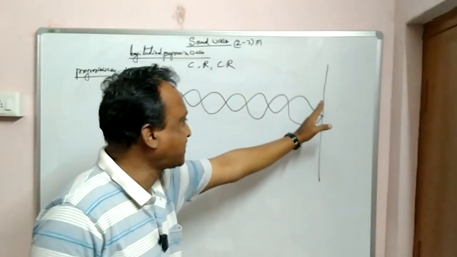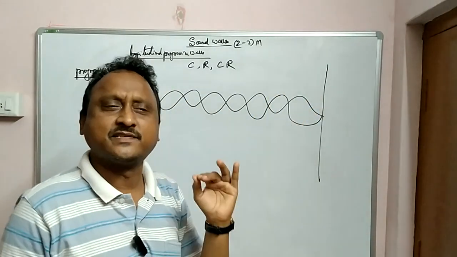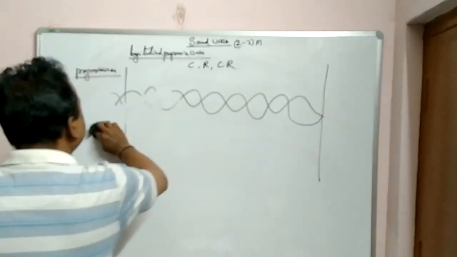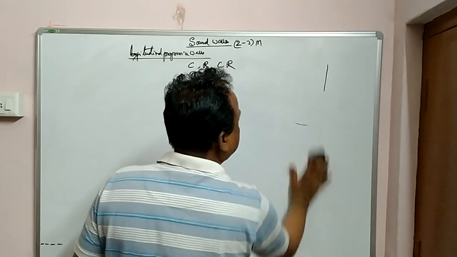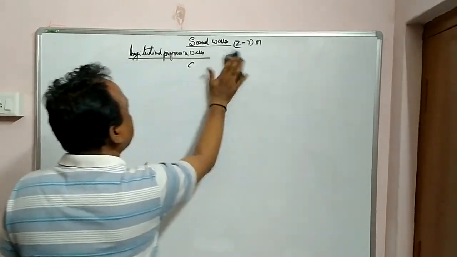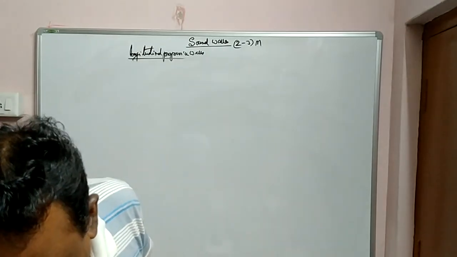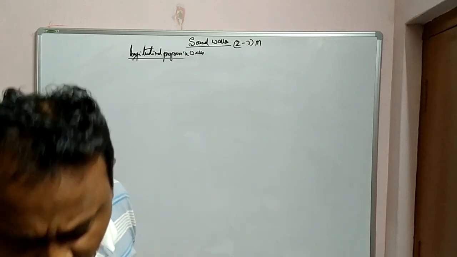If you put an obstruction, it will come back, and thereby a standing or stationary wave is formed. Later on we'll be studying that. Now regarding these sound waves, we have to learn some more things, that is the progressive wave equation.